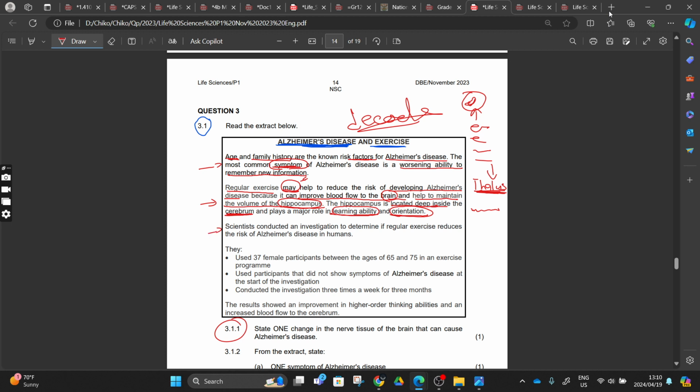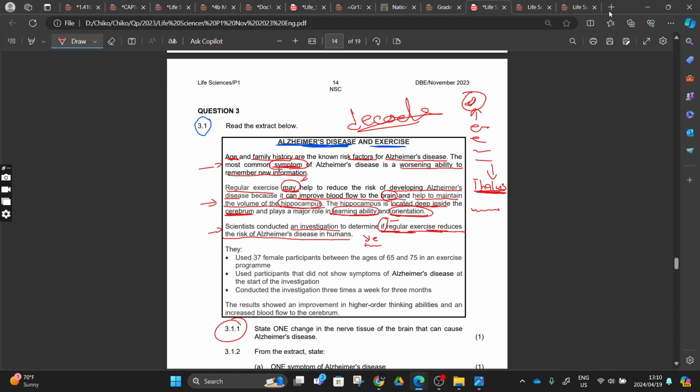Then we go down, another one. They said, okay, the scientists conducted an investigation to determine if regular exercise reduces the risk of Alzheimer's. They conducted an investigation, right? What was the aim? To determine if regular exercise reduces the risk of Alzheimer's. They are determining if. This is how you have to decode this question. They are determining if. The answer here can say yes, it can, or no, it cannot.